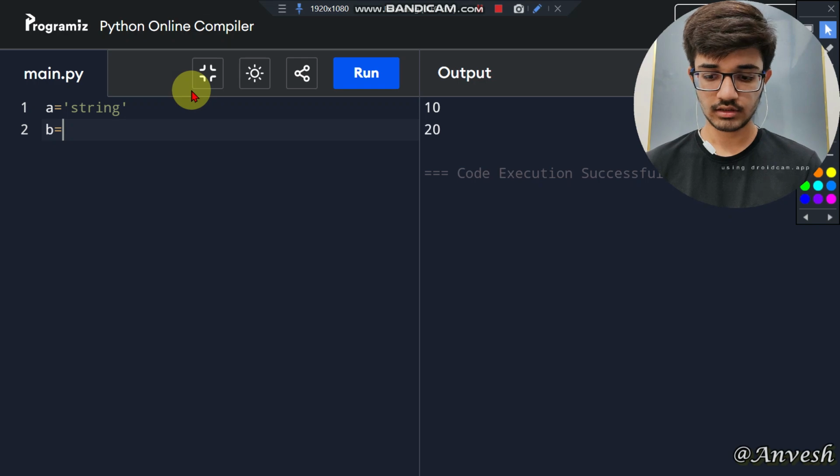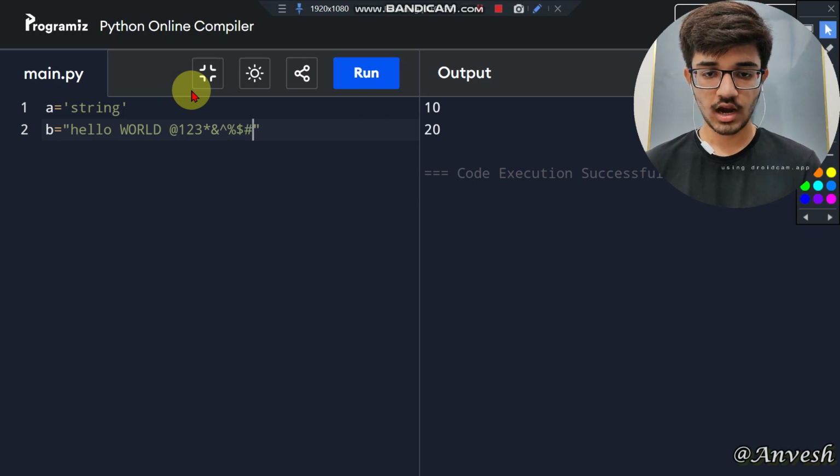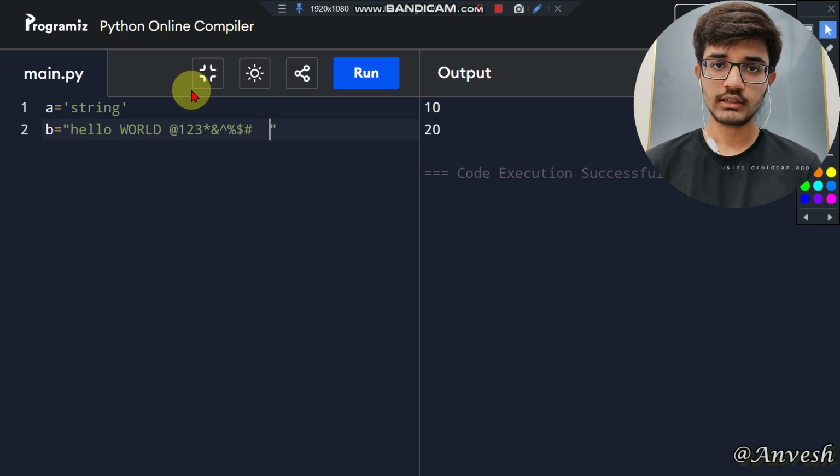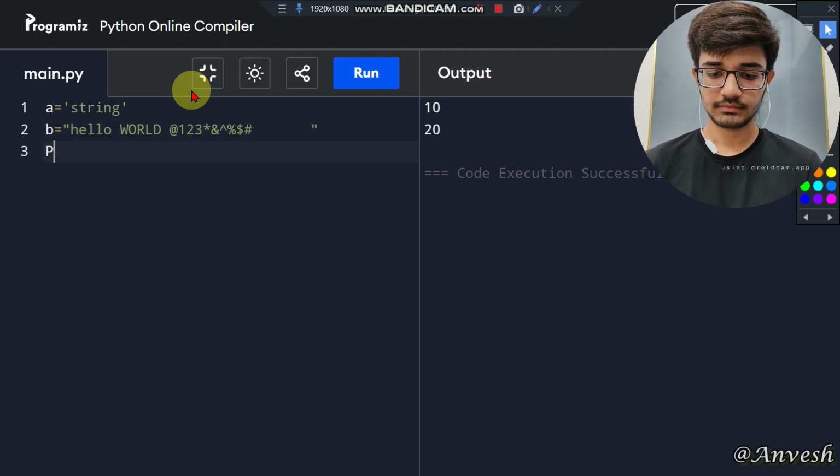So now let us take b equals to, using double quotes, hello world @123, or you can give any other special characters such as star, ampersand, percentage symbol, dollar, hash, anything, and the space is also considered as a string data type. So this is the space I am providing here.